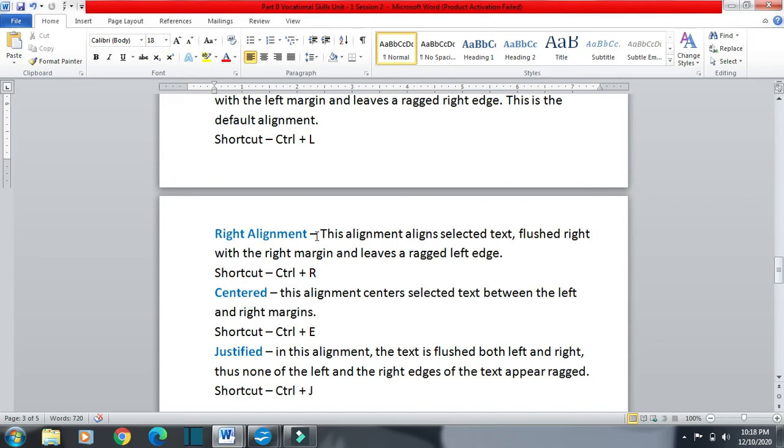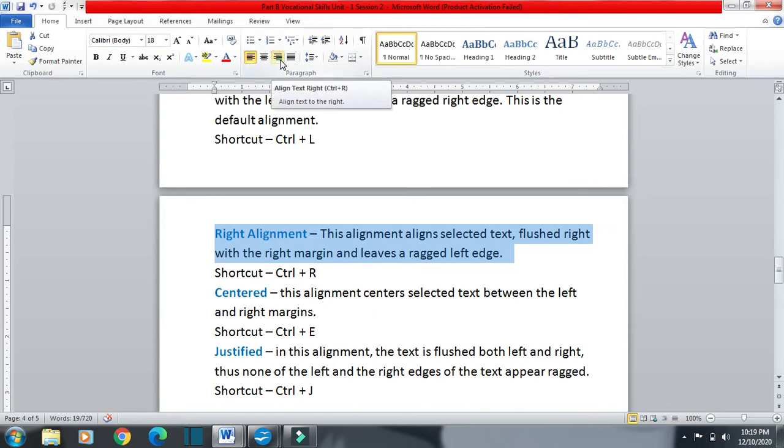Now right alignment. Likewise left, we have the right alignment. This alignment aligns selected text to the right side, meaning it will start from the right margin and touch the right margin, and there will be some space left on the left side. For example, I am applying a right alignment here.